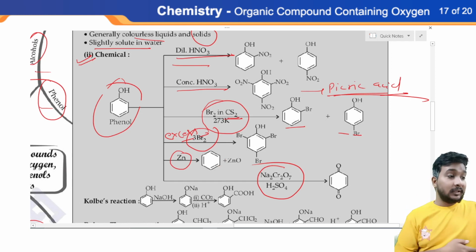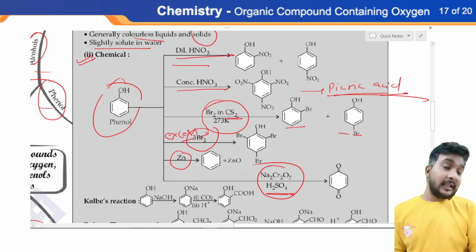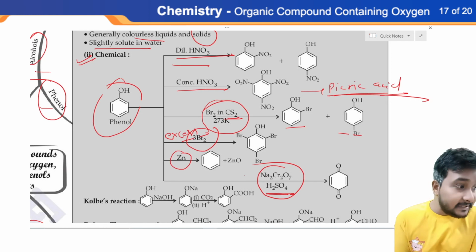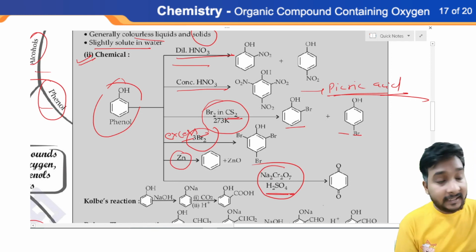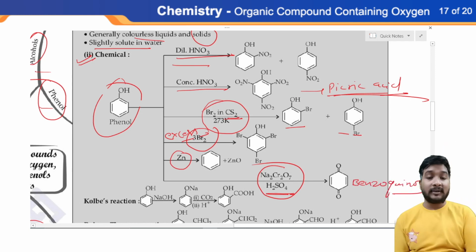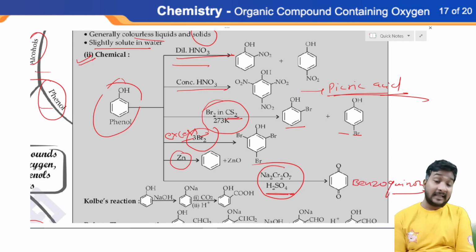You have to take sodium dichromate, or we can say acidified sodium dichromate, because acidified sodium dichromate acts as an oxidizing agent and it converts phenol into, very important name, tell me what is the name, benzoquinone. The name of this compound is benzoquinone. You can check it from the NCERT book.